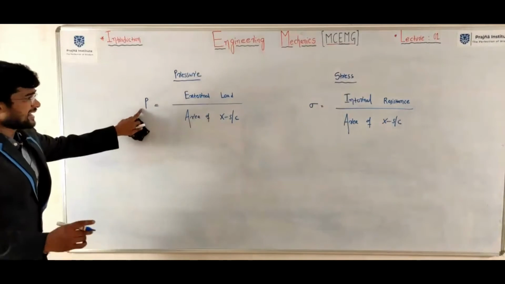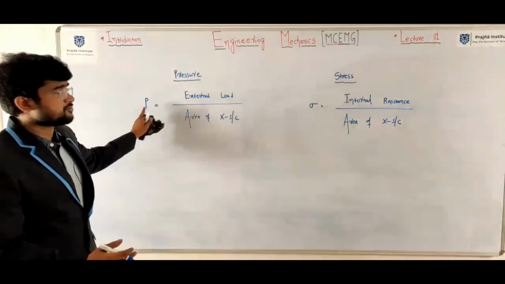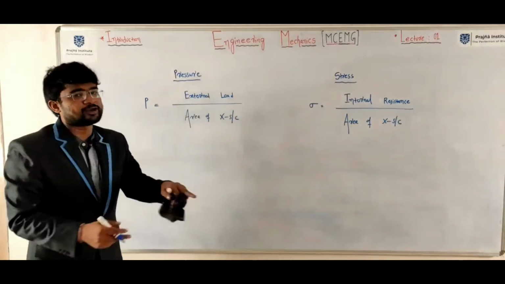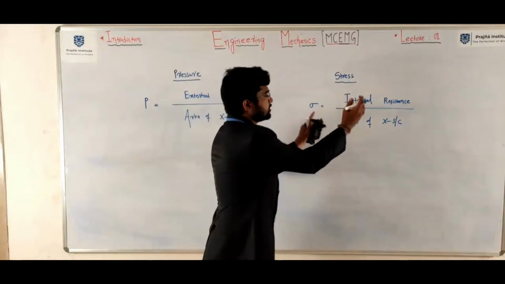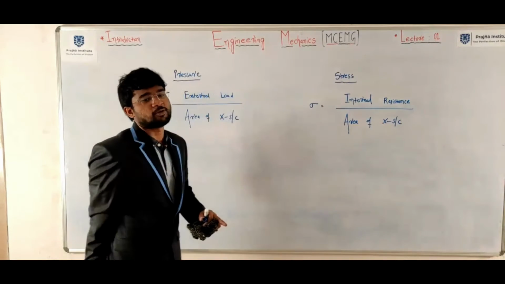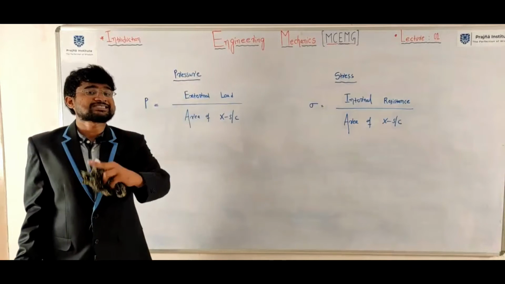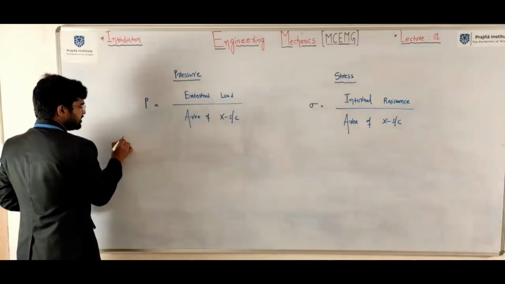Okay. Pressure at a point is defined as the magnitude of external load acting per unit area of cross section, and stress at a point is defined as the magnitude of internal resistance offered by the body per unit area of cross section. What is the different definition for pressure?